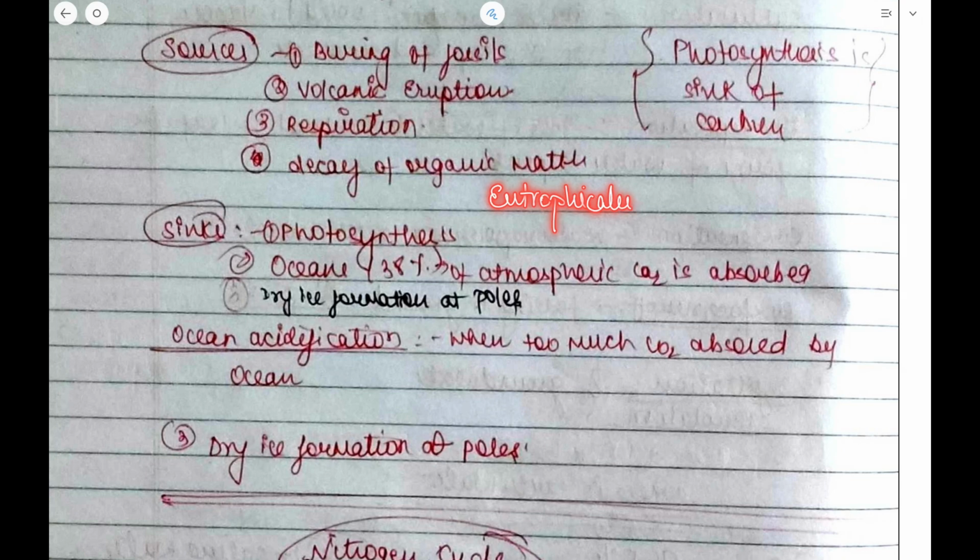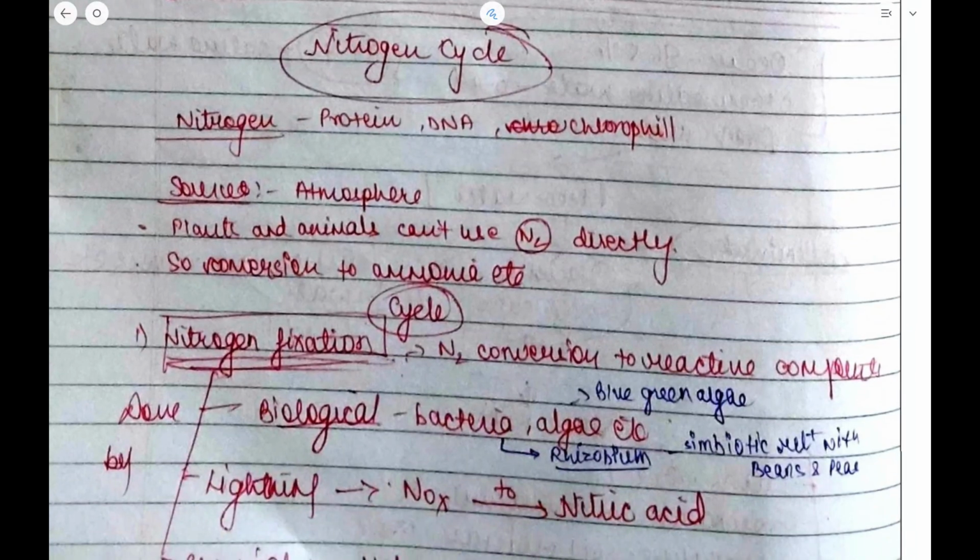Now the major reason for this eutrophication is the release of phosphorus and CO2 in the water, but mostly it is phosphorus. Okay. Now, let us talk about the nitrogen cycle. Nitrogen is there in protein, DNA as well as chlorophyll.